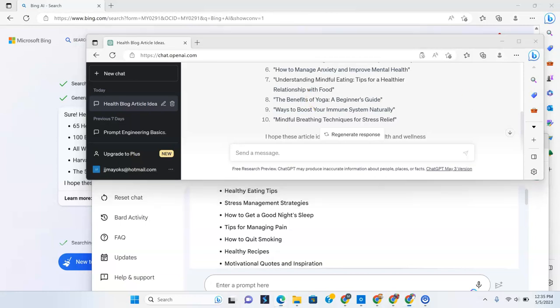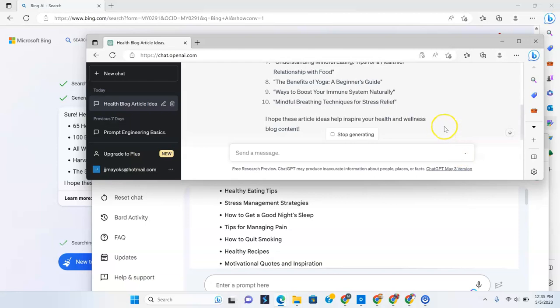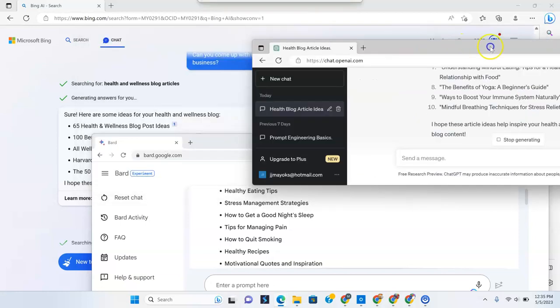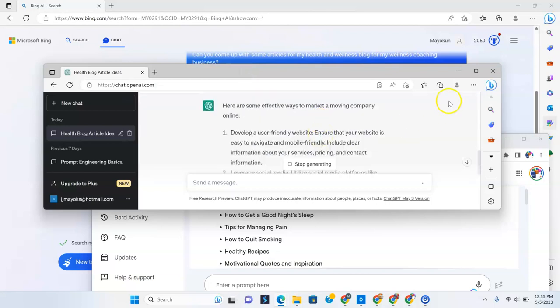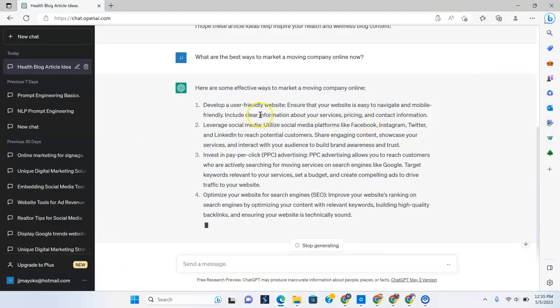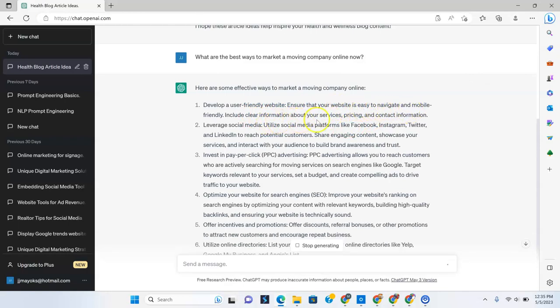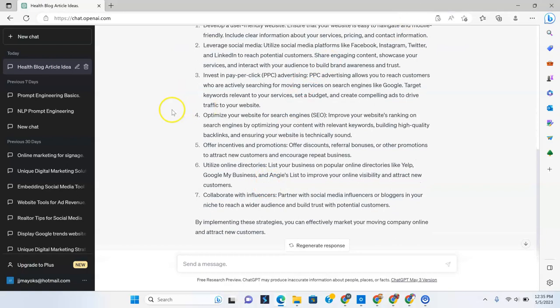Okay, let's ask it, what are the best ways to move your company online? Real quick, and let's see what happens here too, if it gives us something similar to what the others have given us. So let's see, it's generating here. And here we go. Develop a user-friendly website, ensure your website is easy to navigate, mobile-friendly, include clear information about your services and pricing, contact information, leverage social media, invest in pay-per-click. So pretty much the same stuff, quite similar to Bard.